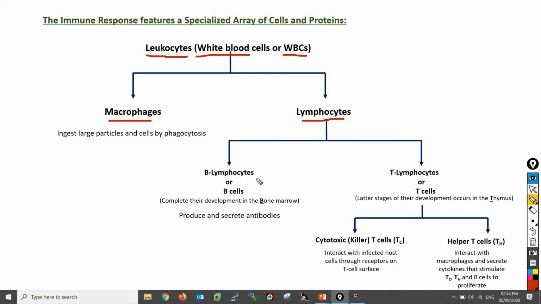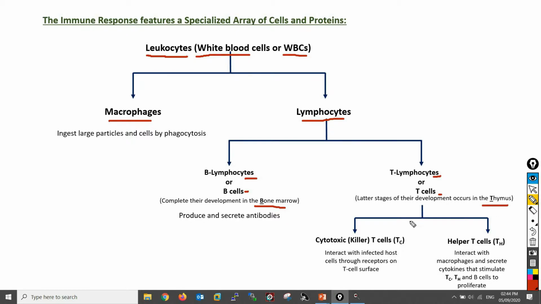Lymphocytes are of two types, B lymphocytes, also known as B cells, and T lymphocytes, also known as T cells. B lymphocytes or B cells are so named because they complete their development in the bone marrow, whereas T lymphocytes or T cells are so named because the later stages of their development occur in the thymus.